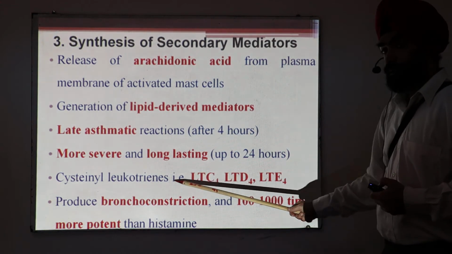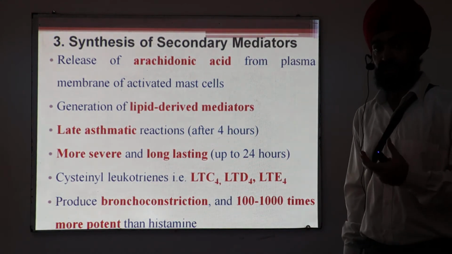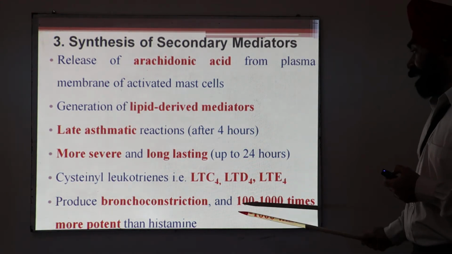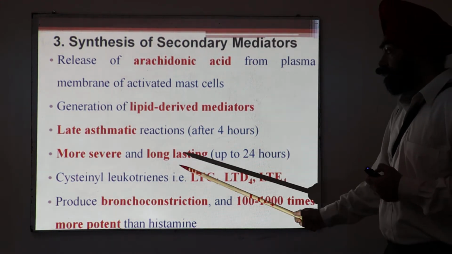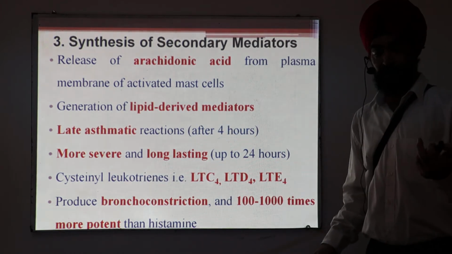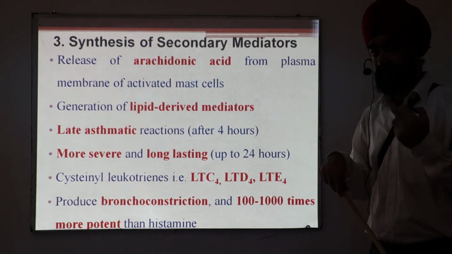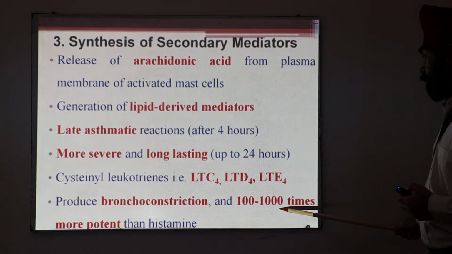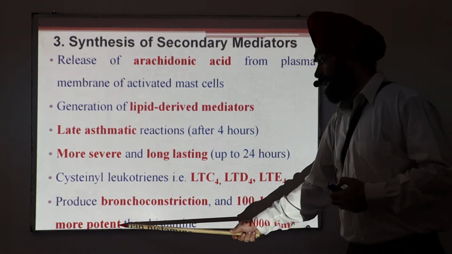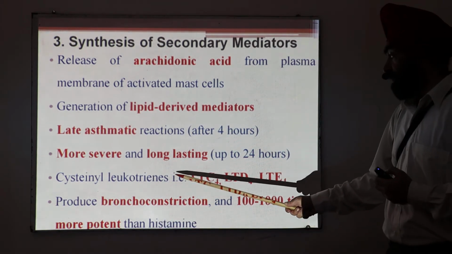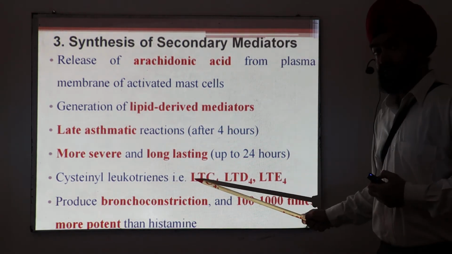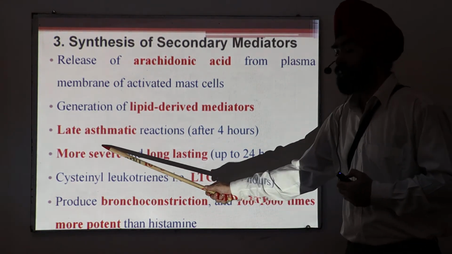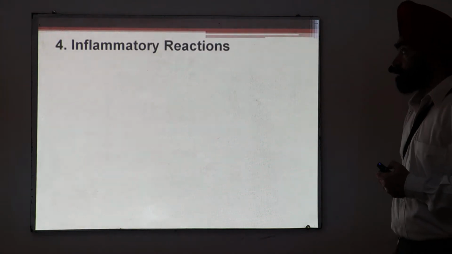They produce bronchoconstriction, constricting the bronchi, and respiration becomes difficult. If you compare leukotrienes and histamine, both produce bronchoconstriction, but leukotrienes are 100 to 1000 times more potent than histamine. That means the response of leukotrienes is much higher than histamine. That is why it is the more severe form of asthma.